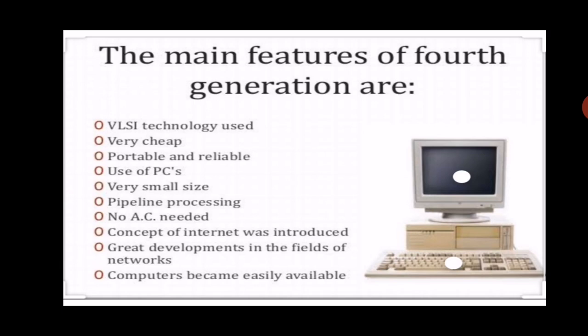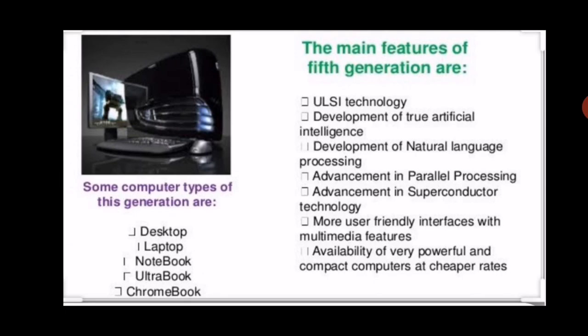For example of the fourth generation computer, Power PC, AMD, Apple Macintosh, IBM, Dell, Pentium, 80286, dual core, quad core. These are some kinds of the processors in this time. Fifth generation timing was present time and beyond. In this generation we are using ULSI, and that is also based on AI technology.